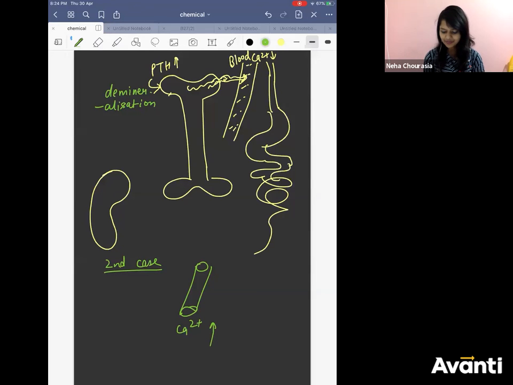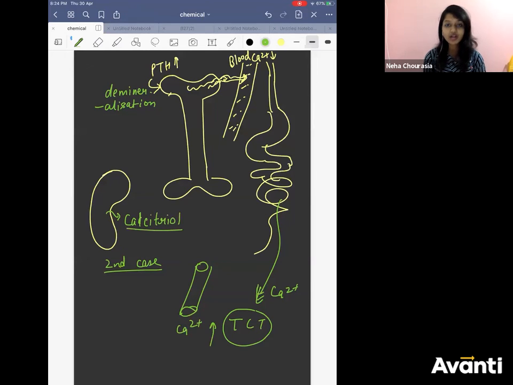What would happen? Thyrocalcitonin will be released. What will it do? It will absorb calcium from your GIT, gastrointestinal tract. Right? It will make the kidney release a hormone called calcitriol.